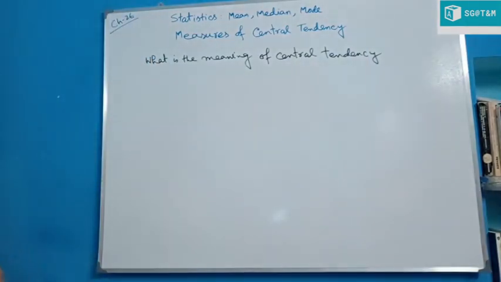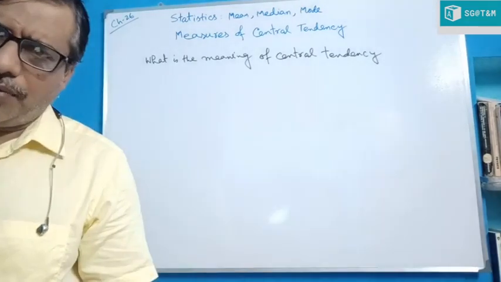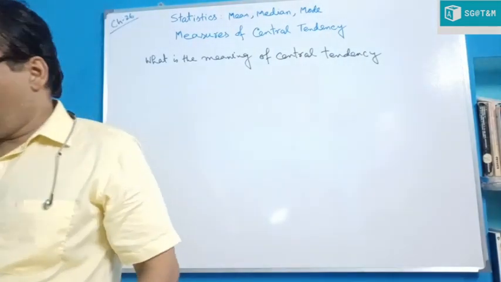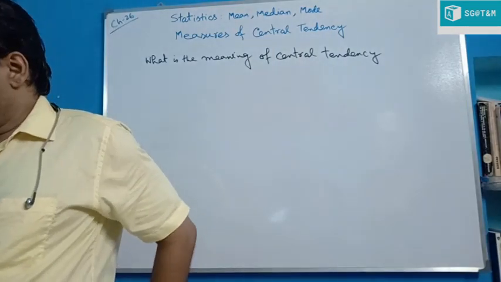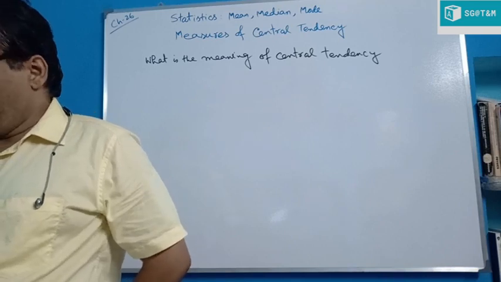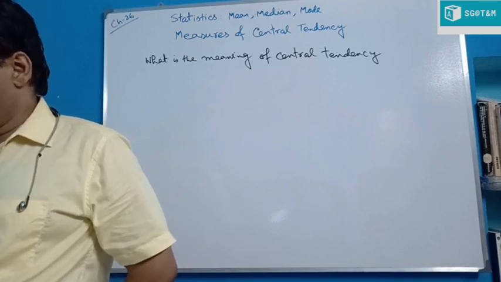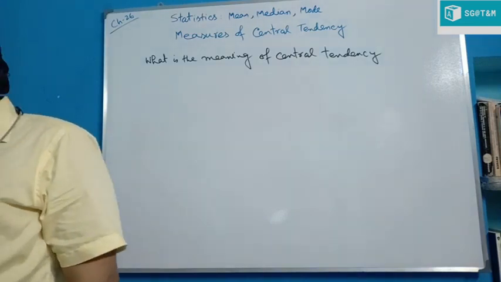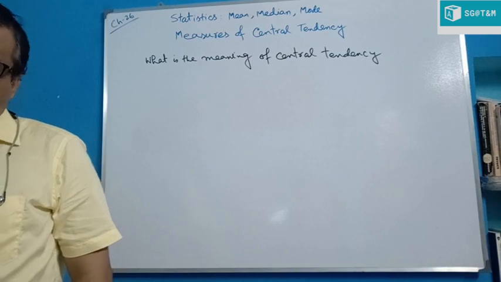So what is the meaning of central tendency? First we study about this. If we look at the frequency distribution, already known to all of us, what happens? In what we come across in practice, we shall find that there is usually a tendency of the variate values to cluster closer around the central value.